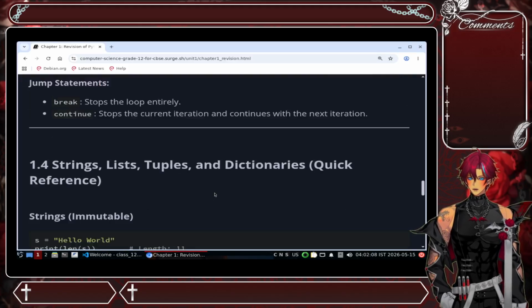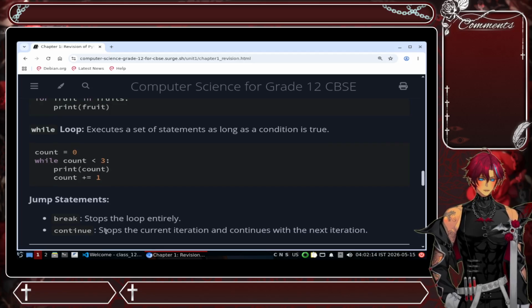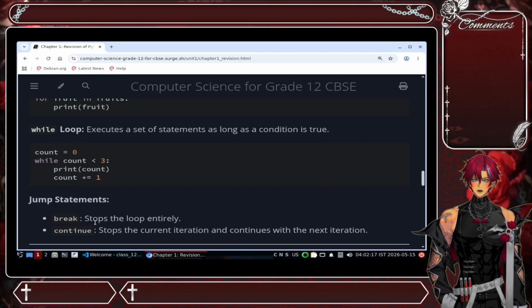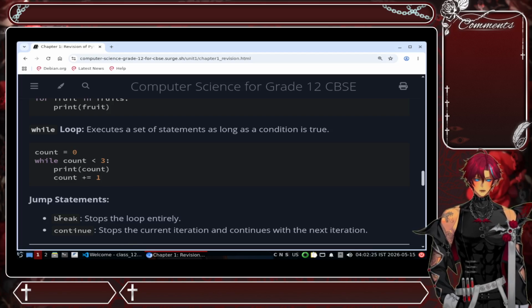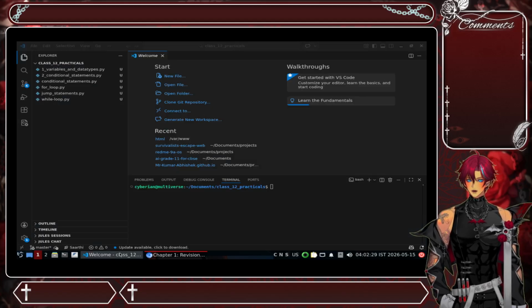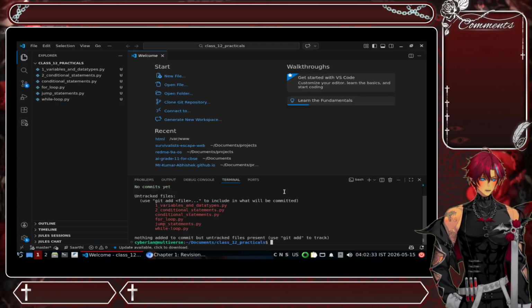Now, the thing we have to see in here is how the jump statements break and continue will work in your while loop. So what impact does it have when we use the break or the continue jump statements in a while loop? That is what we are going to understand in here. Okay, so let's see that.